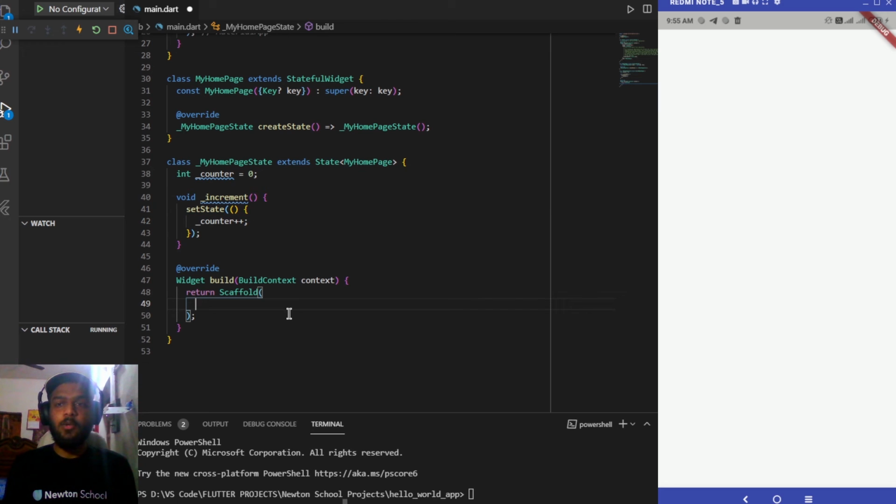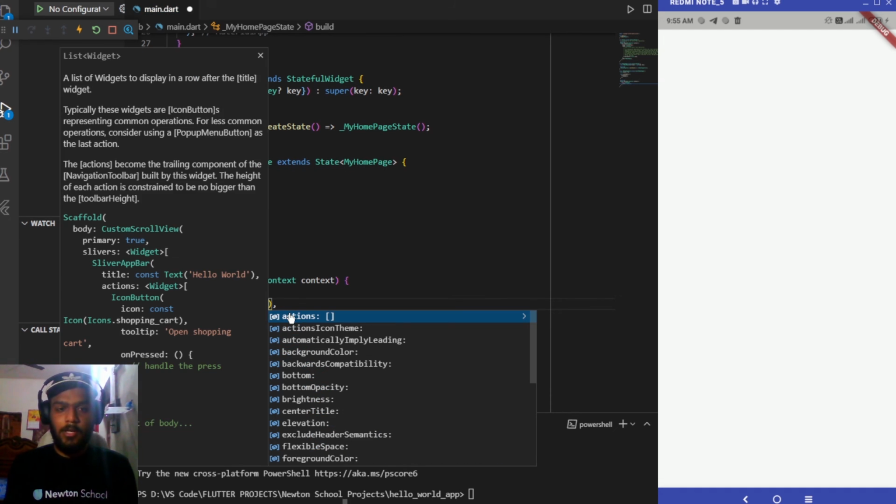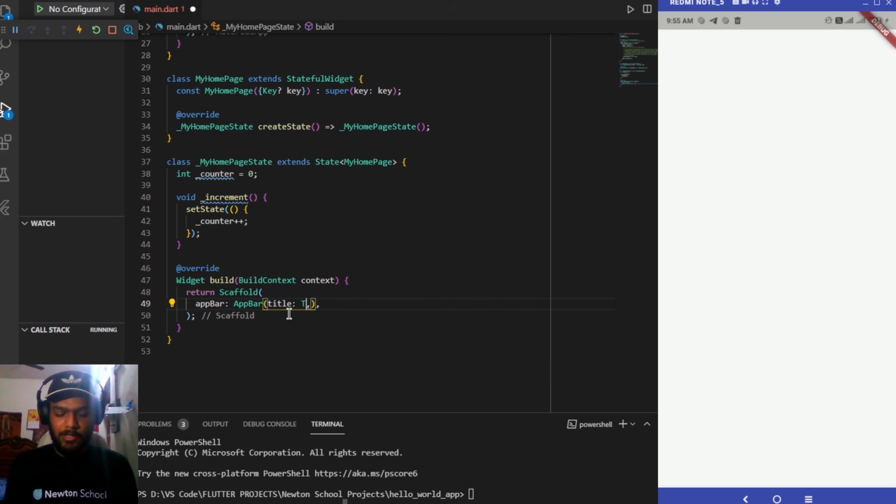Now let's start with the UI part, and then we'll be integrating both the functions and the UI. So first adding an app bar, and it will be having a title as text only, and this text will be displaying Counter App.